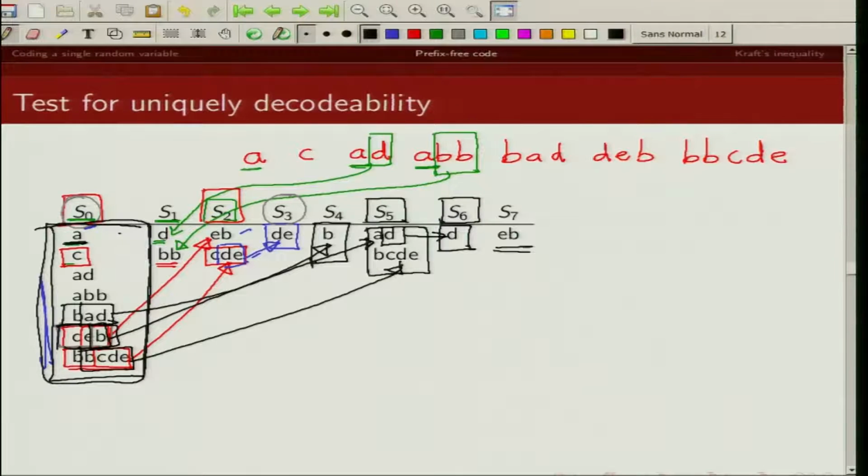Is there any code word in S0 which is a prefix of a code word in S7? The answer is no, because we don't have any code word here starting with E. Similarly, there is no code word in S0 starting with EB. So we stop here. Okay, so this is how we find these sets S1, S2, S3, up to Sn.